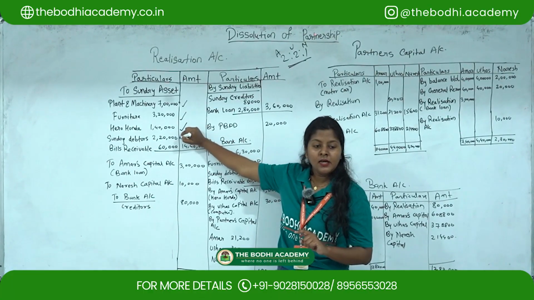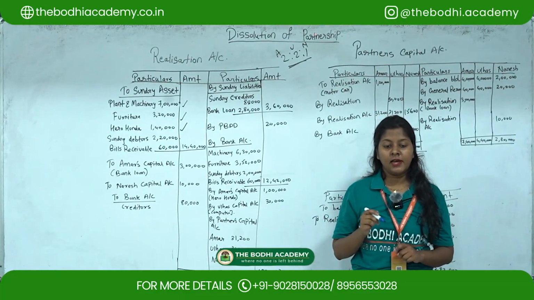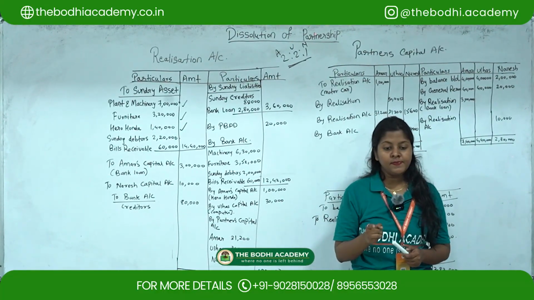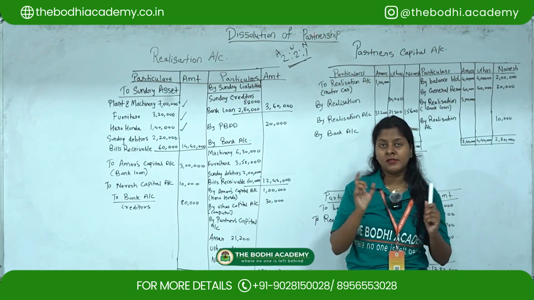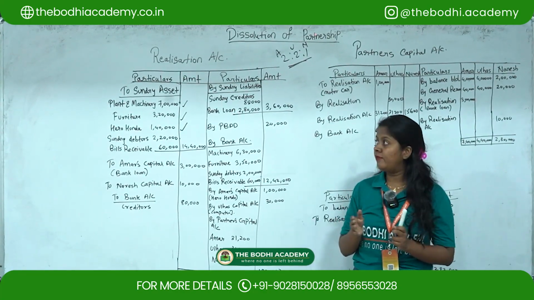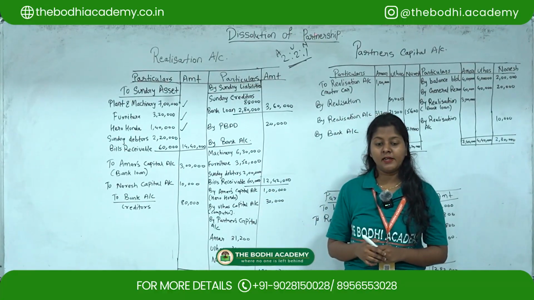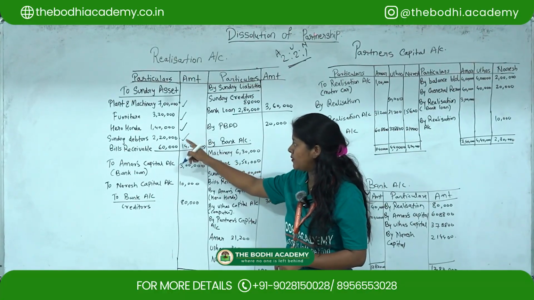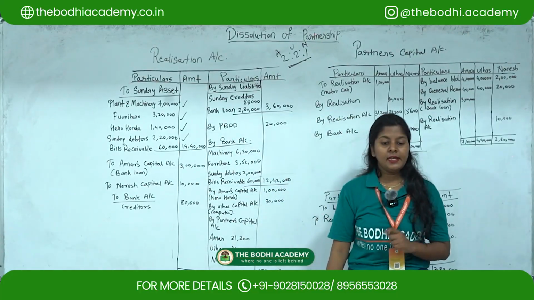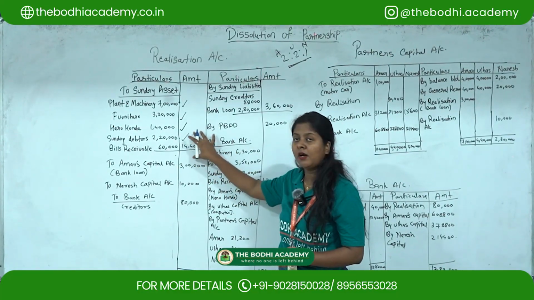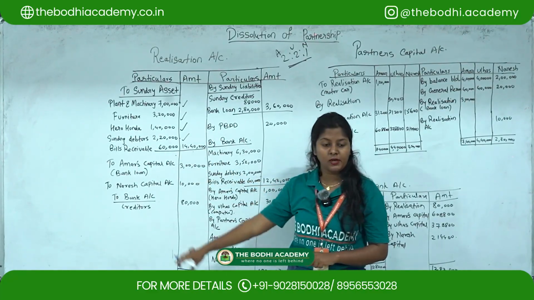Sundry debtors: they have given 2,20,000 less provision of 20,000, and the net amount is 2 lakh. Whenever you are solving the realization account, you have to always take the gross amount, and here the gross amount is 2,20,000. So that amount you have to take. Then bills receivable 60,000. So the total amount you have to show on the outer side is 14,40,000.